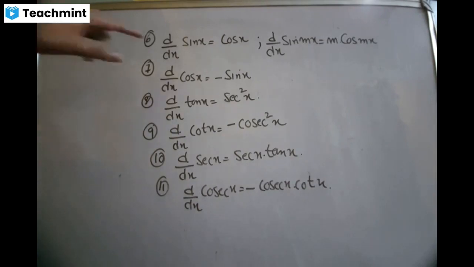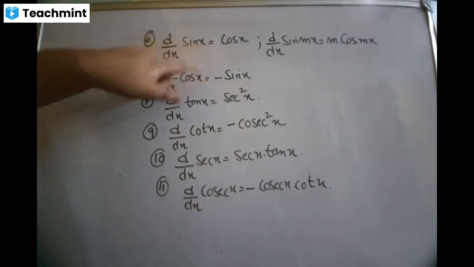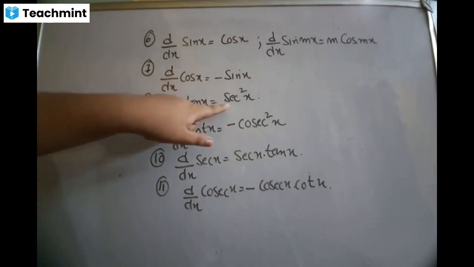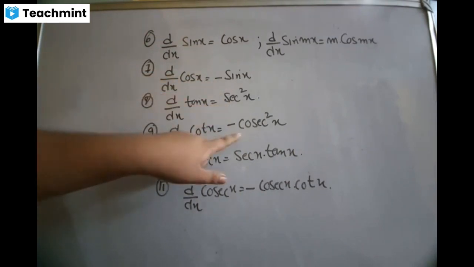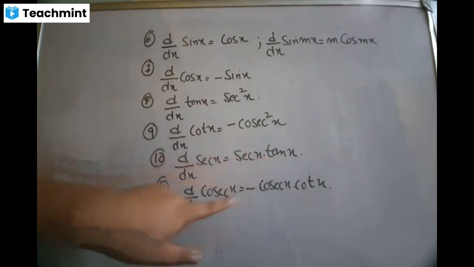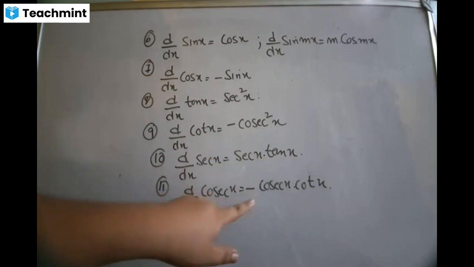Is that clear? So once again, when you break sine, you get cos. When you break cos, you get minus sine. When you break tan, you get sec square x. When you break cot, you get minus cosec square x. When you break sec x, you get sec x into tan x. And when you break cosec x, you get minus cosec x into cot x. So these are the 11 formulas that you have to study for this particular chapter, that is derivative.